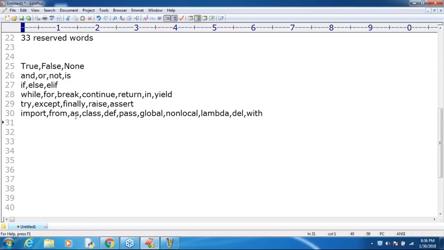So make sure, sir, are pass and continue both the same? Then why are both keywords there? Are you getting that? Why are both available? One thing would be enough, sir. No, sir, both are different. Continue means skip the current iteration and go to the next iteration, which is helpful in the loops concept. But pass, I'm not doing anything, man. For a method you can use it, for a block you can use it. Continue is applicable only for loops, but pass is applicable anywhere if you don't want to do anything.